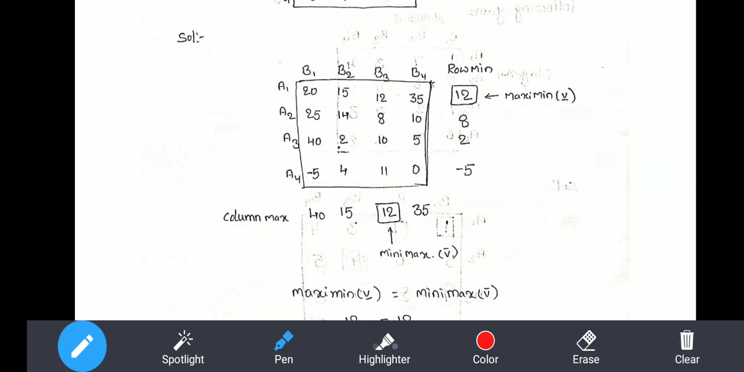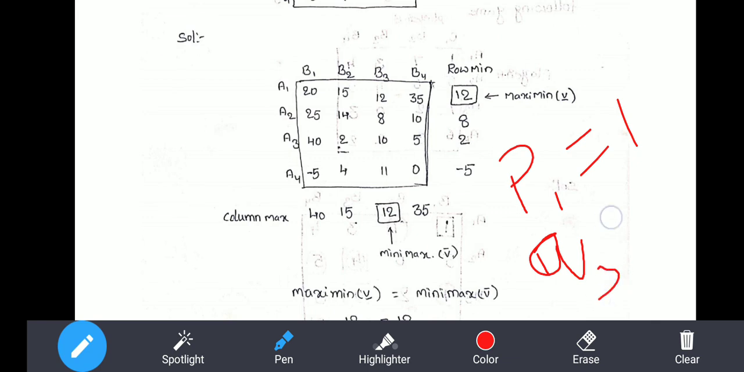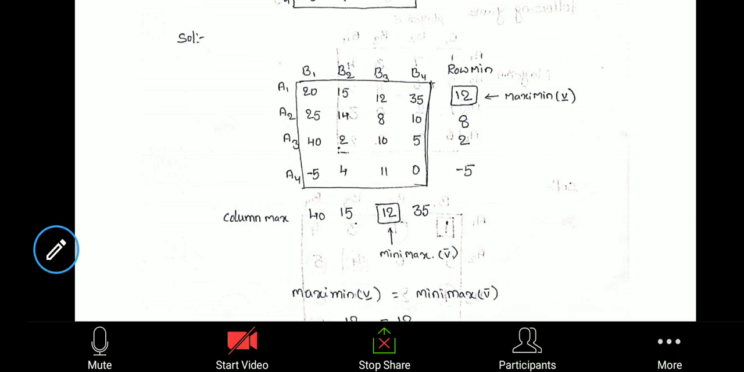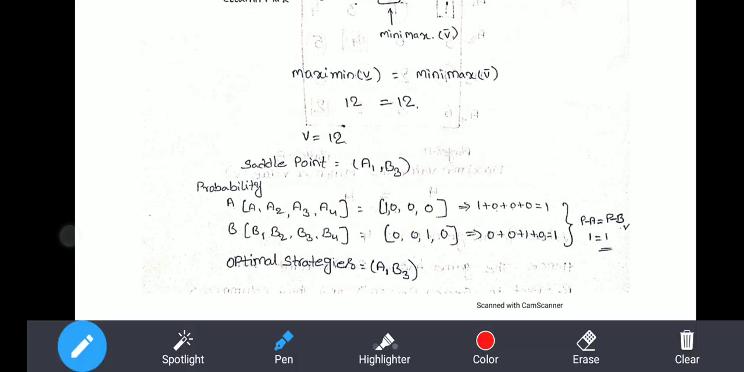So here the probabilities: A1 has probability P1 equal to 1, and all remaining probabilities will be zero. At the same time, for player B, B3 is equal to 1, or Q3 is equal to 1. Remaining strategies will be equal to 0. So here the A1 strategy will be used, that is 1, remaining will be 0, and the total sum will be 1. Player B also uses only the B3 strategy, that is 1. This is about the pure strategy. Thank you.